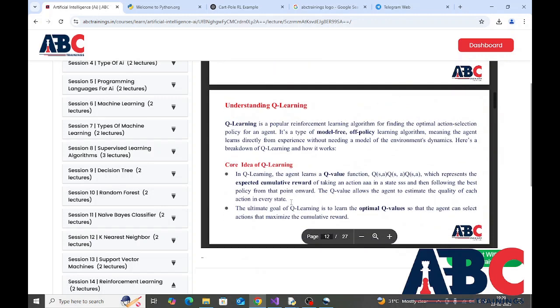So next is Q-learning. Q-learning is a popular reinforcement learning algorithm for finding the optimal action selection policy for an agent. It's a type of model-free, off-policy learning algorithm, meaning the agent learns directly from experience without needing a model of the environment's dynamics. Here is a breakdown of Q-learning and how it works.